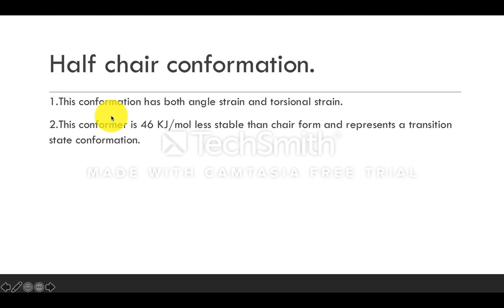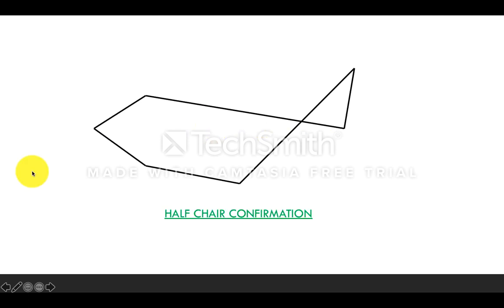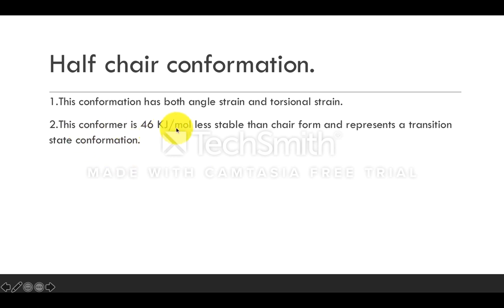So this conformation has both angle strain and also torsional strain. So half chair conformation, just remember the structure. This is the structure of the half chair conformation. See, 1, 2, 3, 4, 5 and 6, this cyclohexane, and this type of conformation is less stable than chair form and represents a transition state.